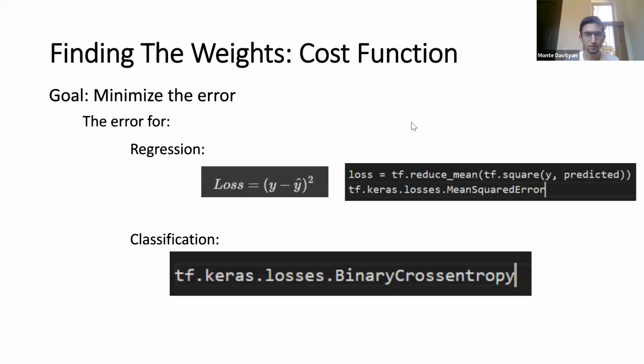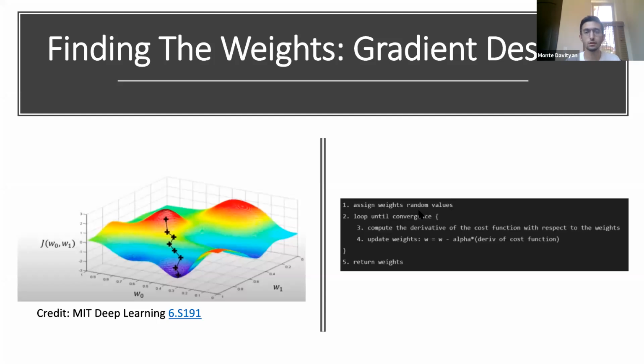Remember, we have this loss or a cost function, which is mean squared error or binary cross entropy. And we want to minimize this as low as possible because we want our predicted value to be as close to our actual value. And so we use a technique called gradient descent to do this.